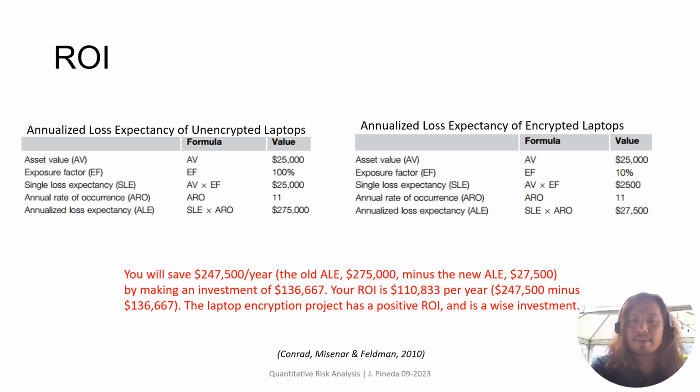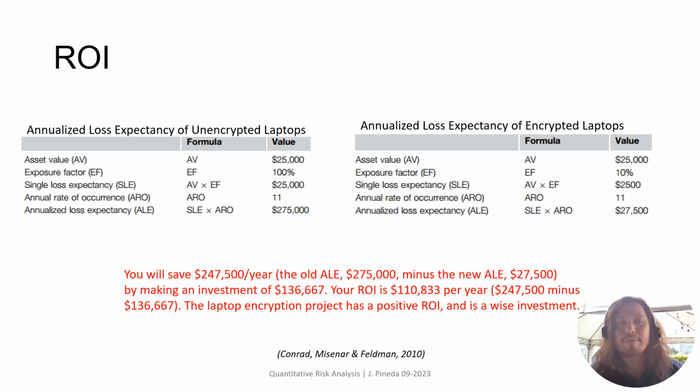From 275,000, it became 27,500. What changed? It's the exposure factor. From 100%, it became 10%. So from the stolen laptop plus the PII, it became just the laptop, and the cost of the laptop is very minimal compared to the PII. So it's 10%.